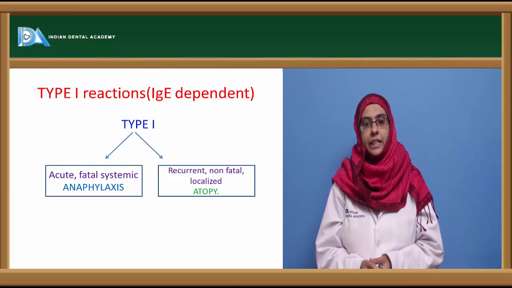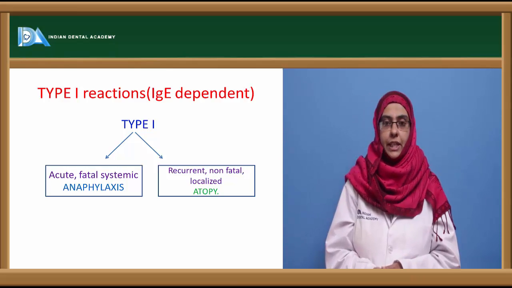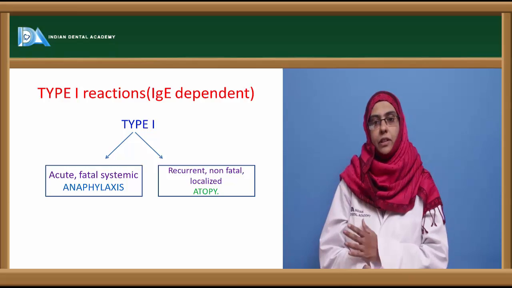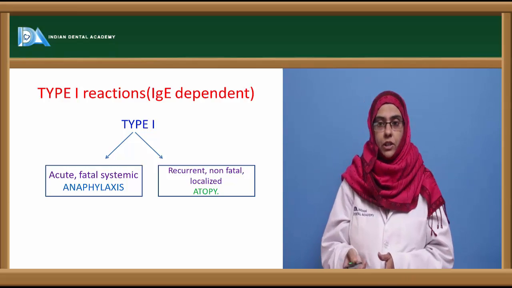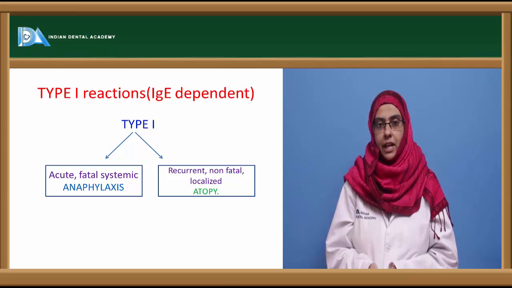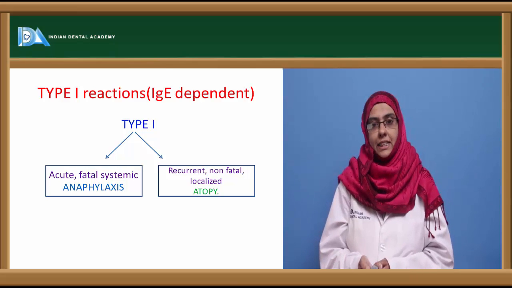Now let us go into detail on how the mechanism takes place in developing all four types of hypersensitivity reactions, that is type 1, type 2, type 3 and type 4. So let us discuss in detail type 1 hypersensitivity reaction, which is IgE dependent.